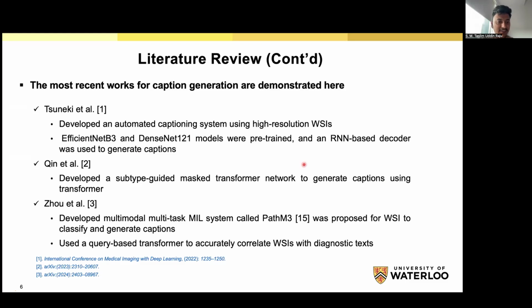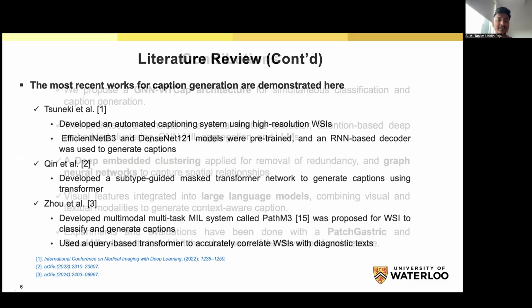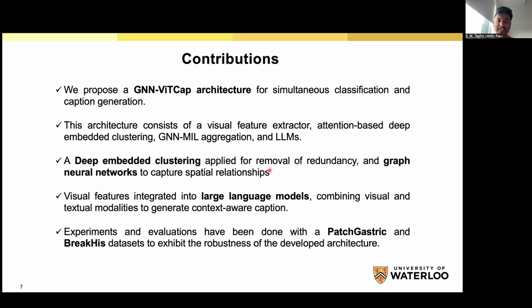On the other hand, other authors, Queen et al., also use the same dataset for caption generation. But still, they did not care about the redundancy of the features. We try to solve this one. So these are our contributions. We proposed a GNN-ViTCap architecture for joint classification and caption generation.